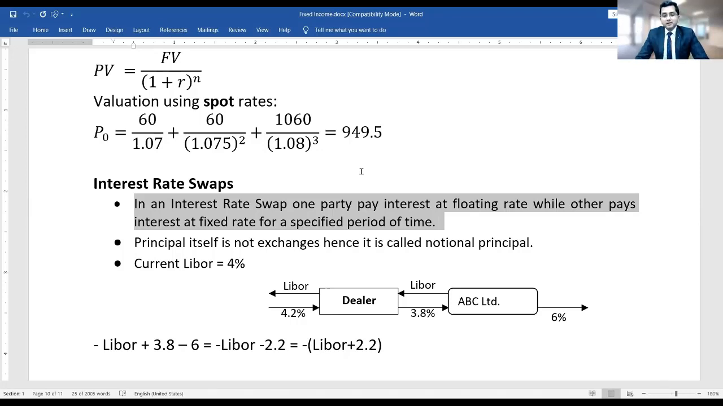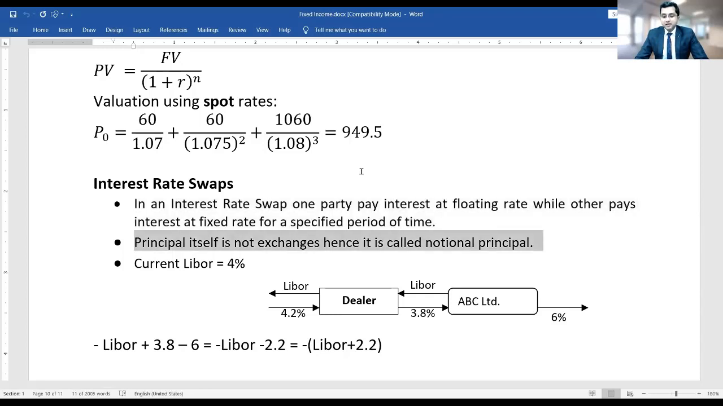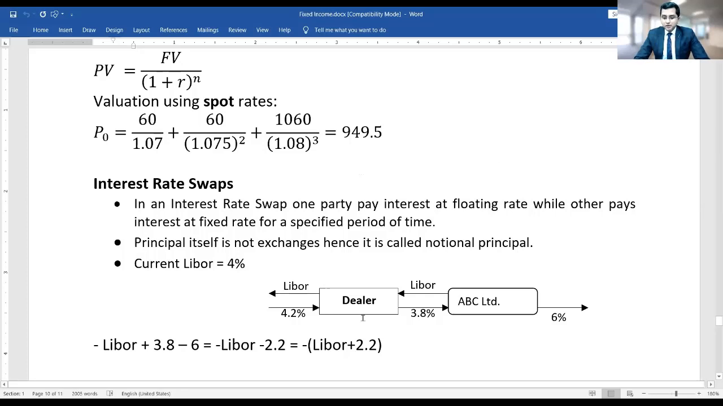This is called interest rate swap, but the principal itself is not exchanged, but interest is exchanged as per the pre-arranged contract. Principal is not exchanged, that's why it is called the notional principal. So usually a swap dealer organizes a swap contract and he charges a commission. Look here, this is the swap dealer.